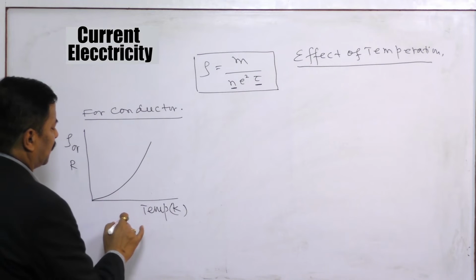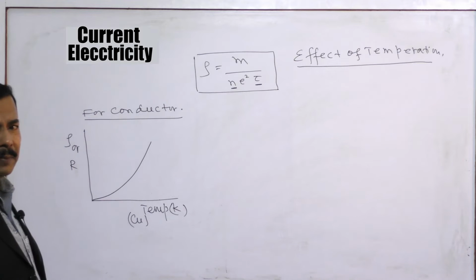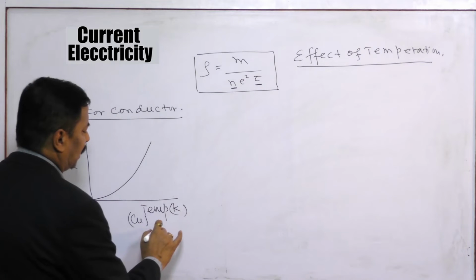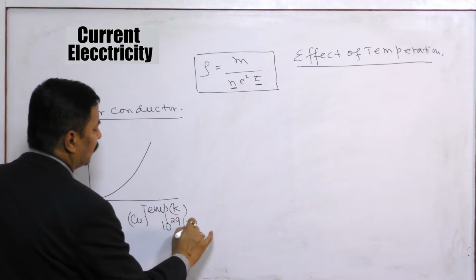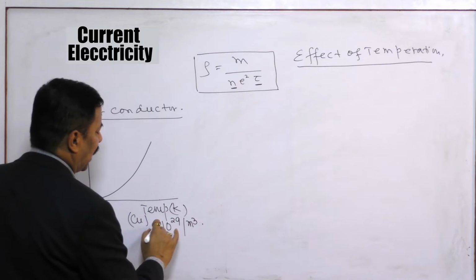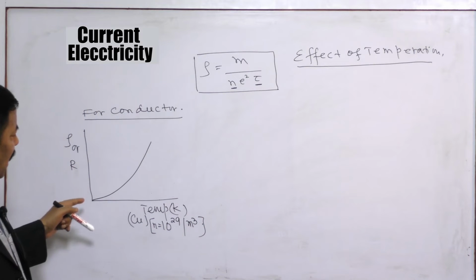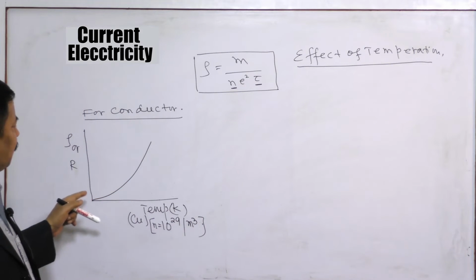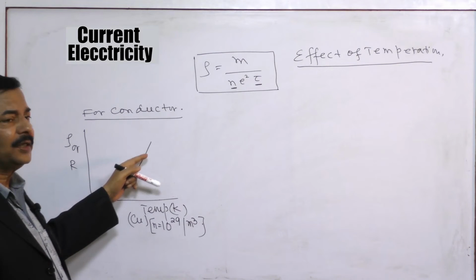This is specifically for copper, which has the number of free electrons 10 to the power 29 per meter cube. This is the N for copper. As the temperature increases, the resistance or resistivity both increase in the case of conductors.